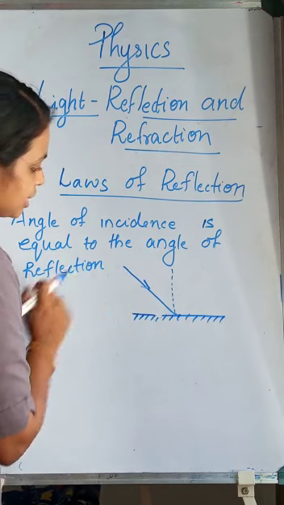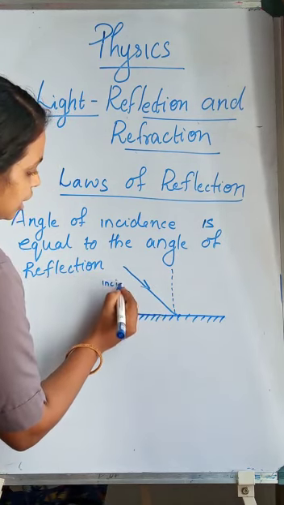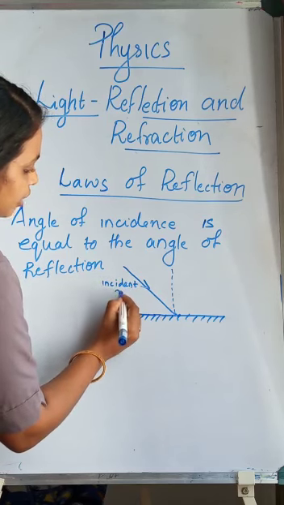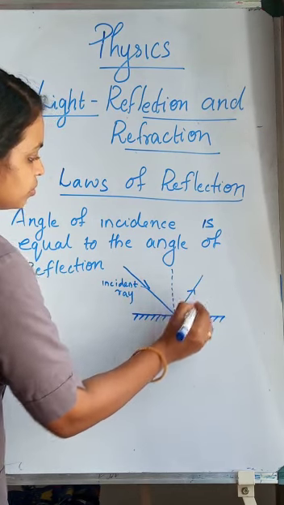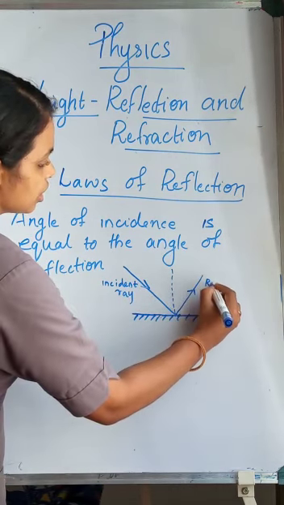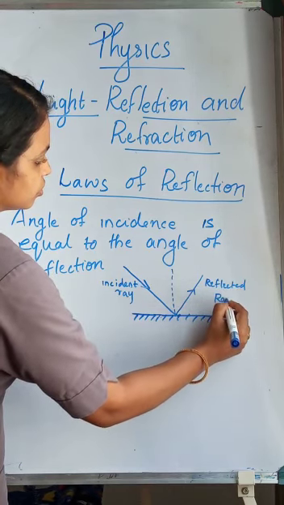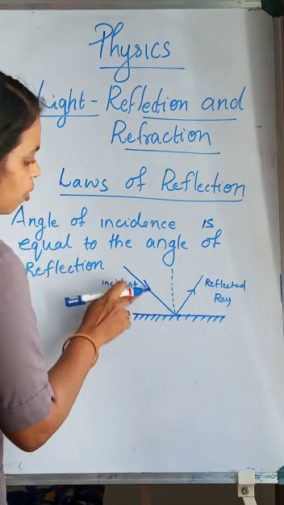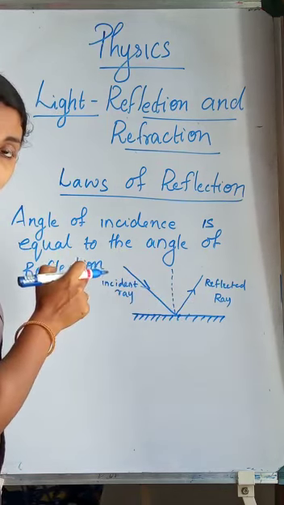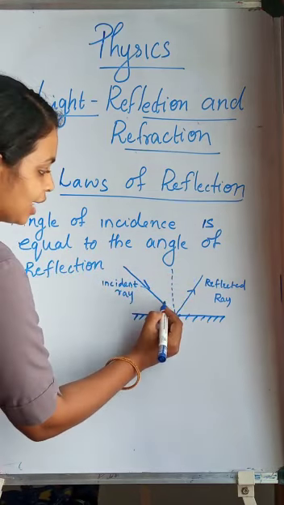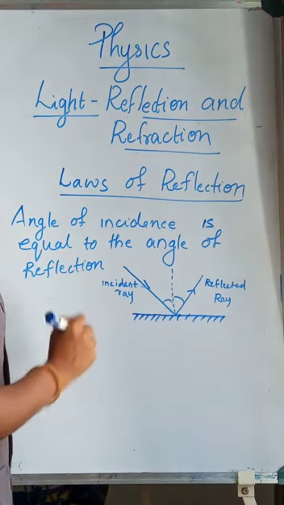This is the incident ray. The light will be reflected to the same medium like this. So this is the reflected ray. Both the incident ray and the reflected ray make an angle with the normal. And these two angles will be the same.